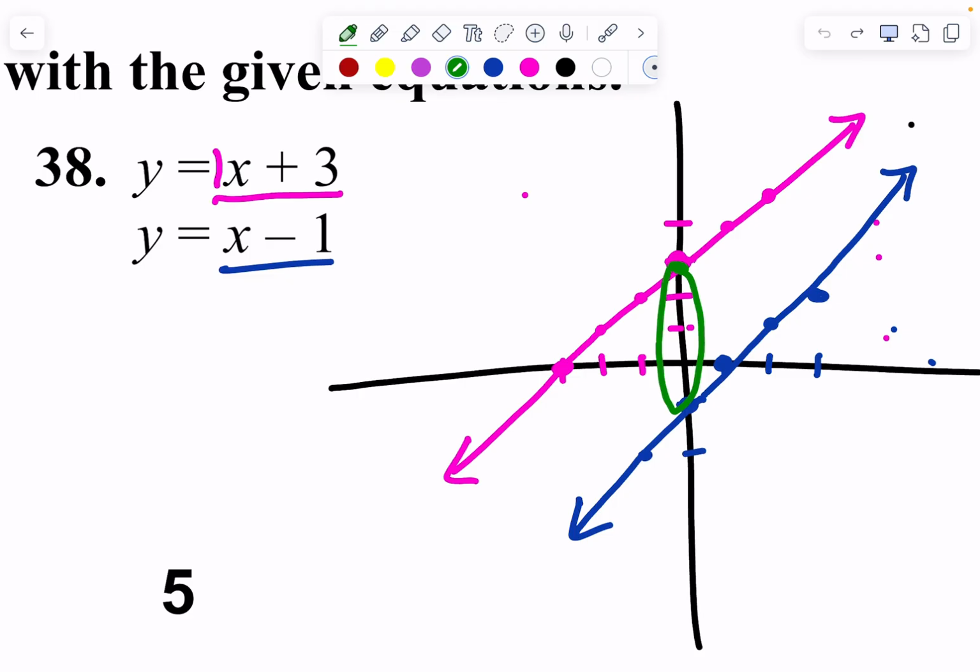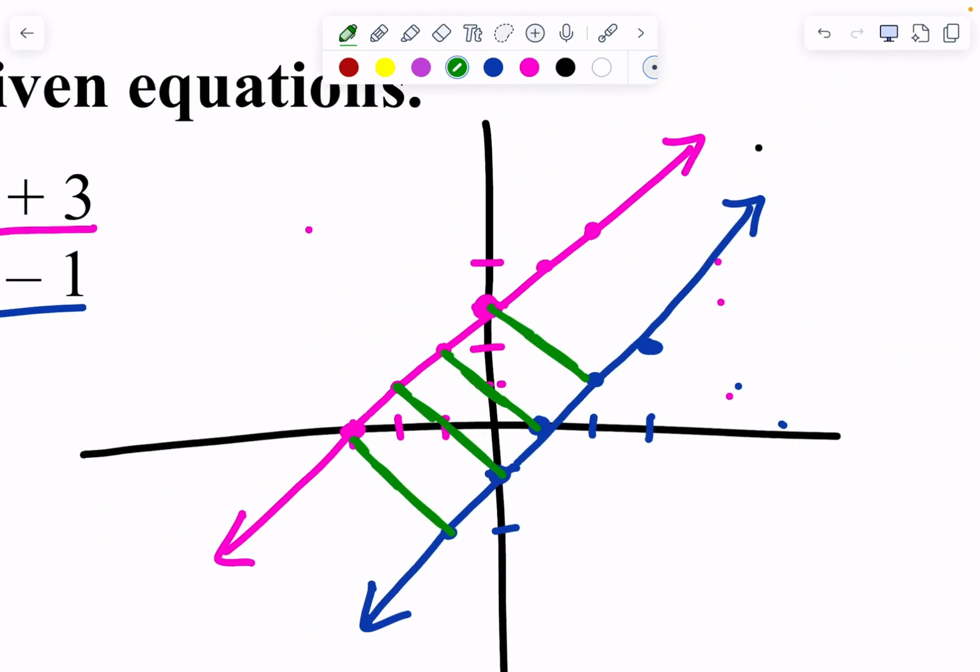But that's not true, because that's not how the steps on the ladder go. The steps on the ladder go this way. So I've got to find one of those and figure out the distance of that. So I'm going to pick, like, here maybe. Like there, or there, or there. Do one of those. Which one do you want to pick of those 4? 0, 3 and 2, 1. You want to pick this one right here?